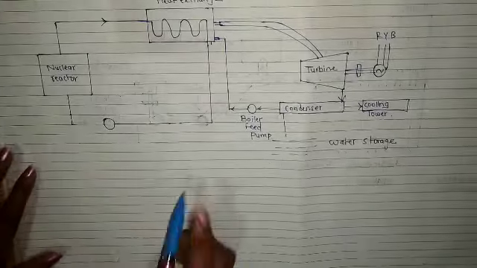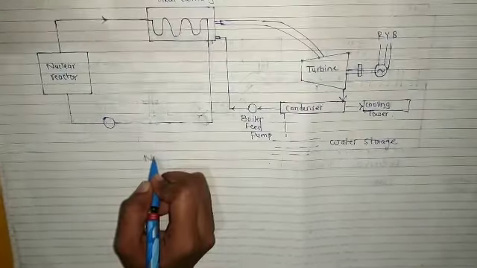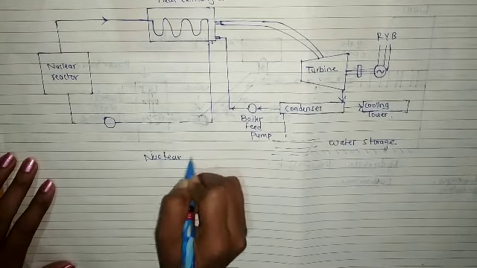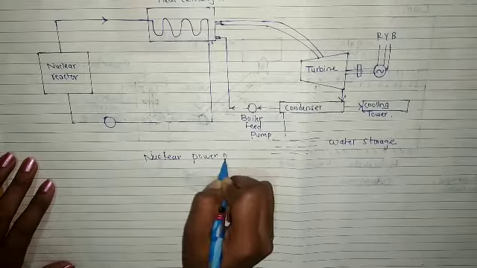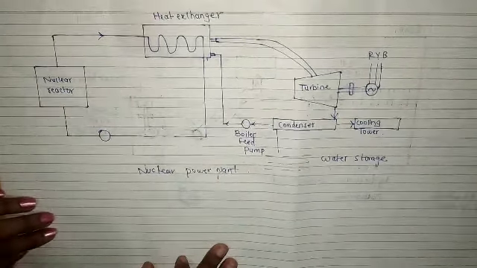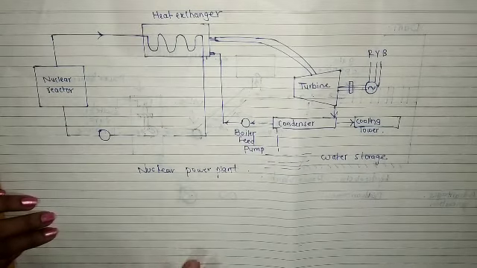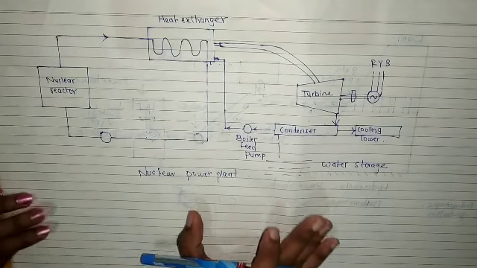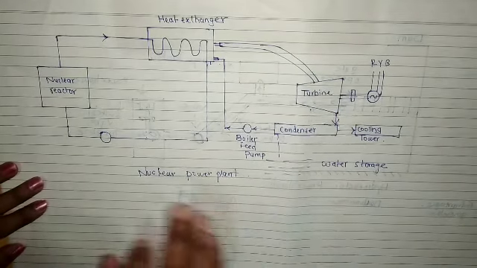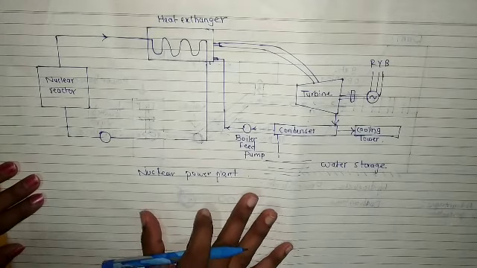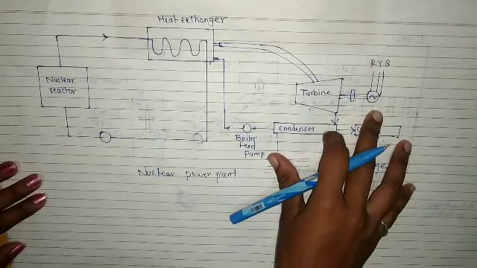Now we'll go to the nuclear power plant. We learned the hydroelectric power plant, in which we used water. So in a nuclear power plant, what is the construction and working?